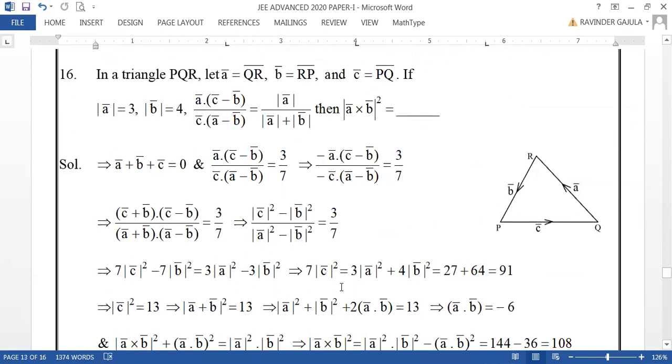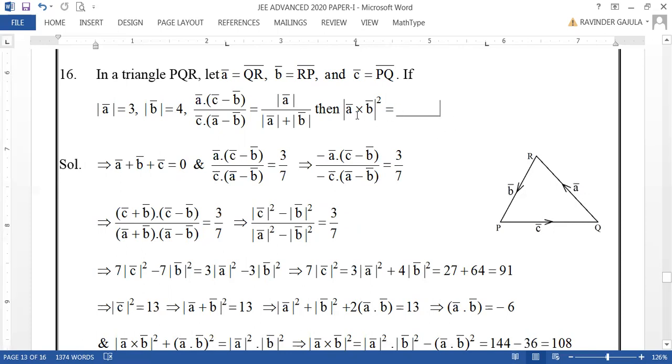So now let us go for the next question of this paper, which is the 16th one here. In this question you are given that in a triangle PQR, let A bar equal to QR bar, B bar equal to RP bar, and C bar equal to PQ bar. If mod A bar is 3, mod B bar equal to 4, and this condition A bar dot C bar minus B bar, where mod A bar, mod B bar are the magnitudes of A bar and B bar, then we are asked to find mod of A bar cross B bar square.